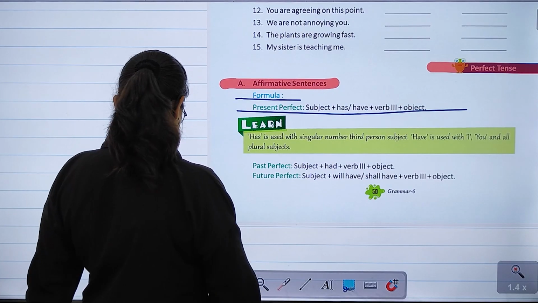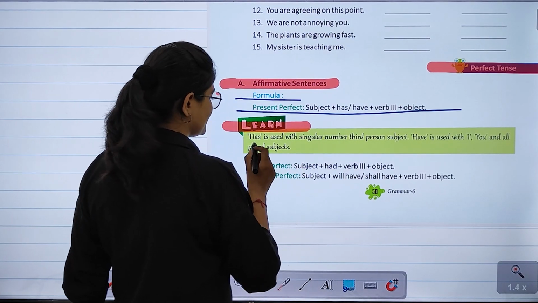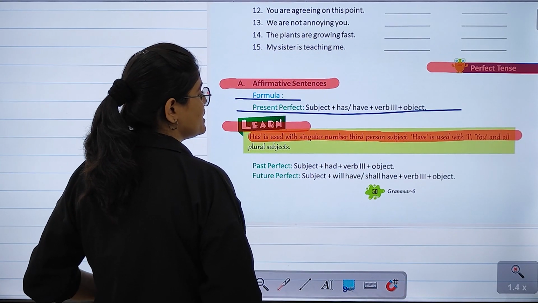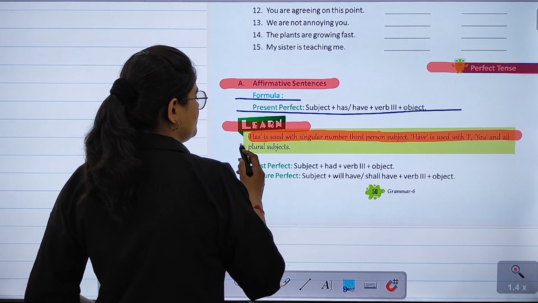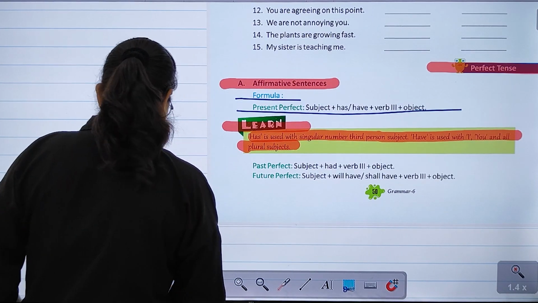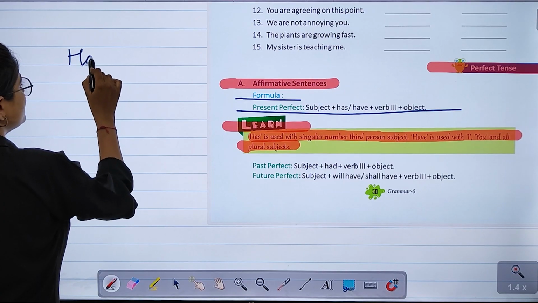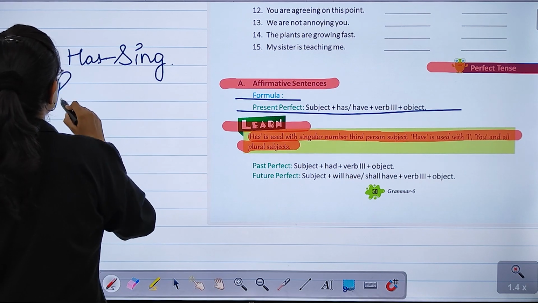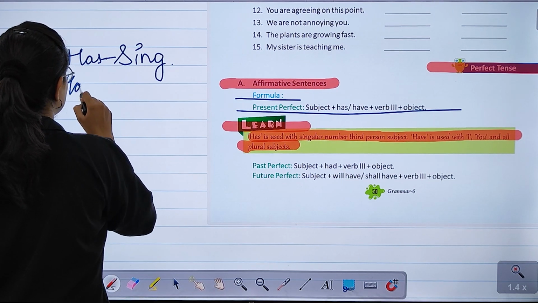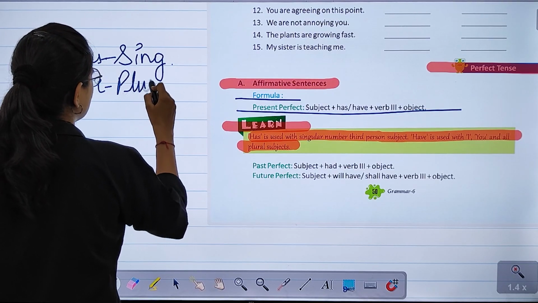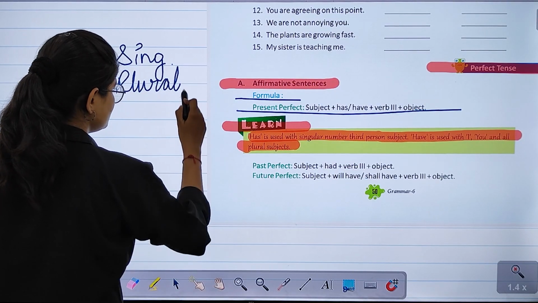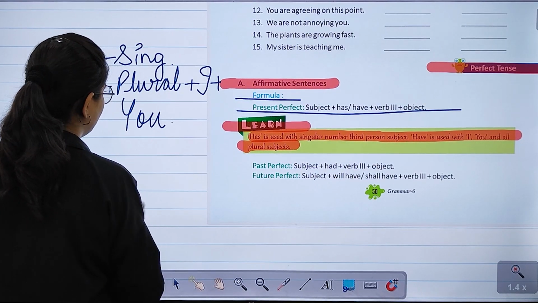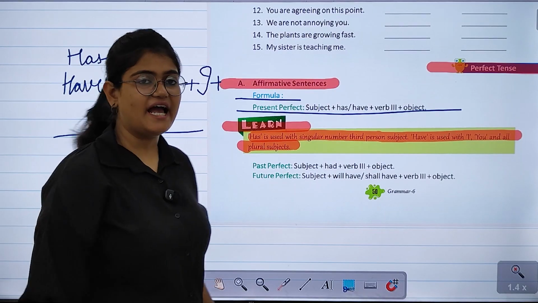Right? उसी के बाद there is a point to remember which says has is used with singular third person subjects, have is used with I and you and all plural subjects. Right? तो जैसे कि you know कि has का use हम लोग करते हैं with all the singular subjects, और वहीं have का use किया जाता है सभी plural subjects के साथ plus I plus you के साथ. Right? So these are the uses of has and have.